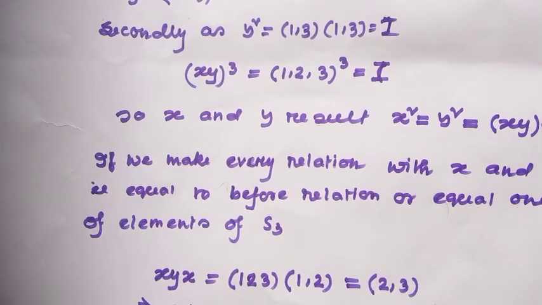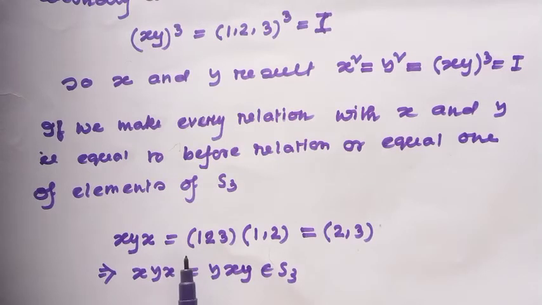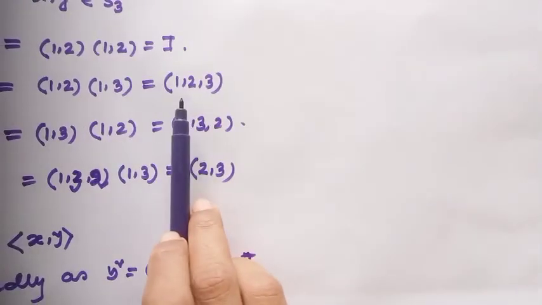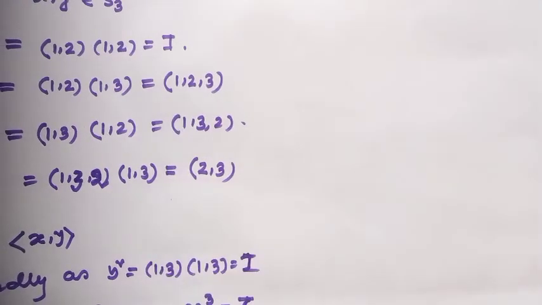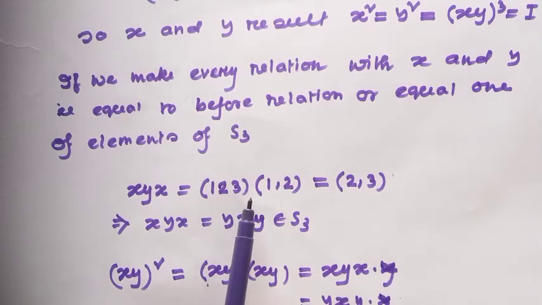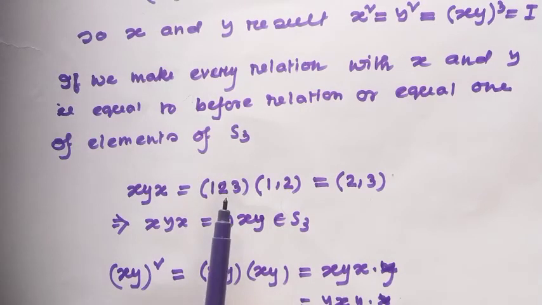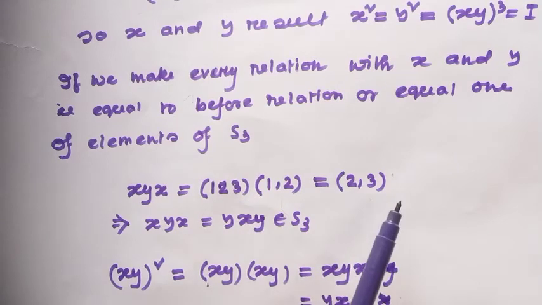If you notice xy times x, notice xy equals the cycle (1 2 3). That means put this value (1 2 3) times x. What is x? (1 2). If you check, this will be (2 3), the cycle (2 3).